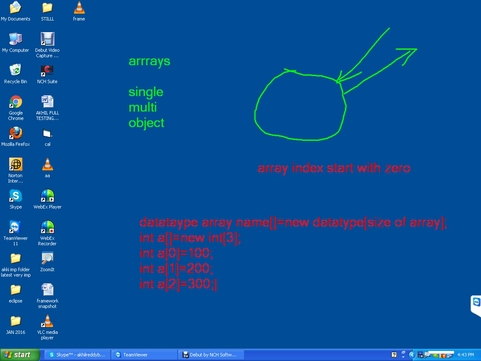Next, multi-dimensional array. int a equal to new int 2, 3.